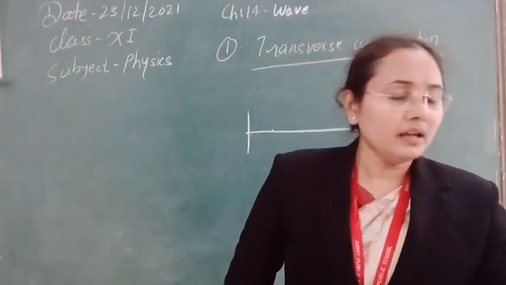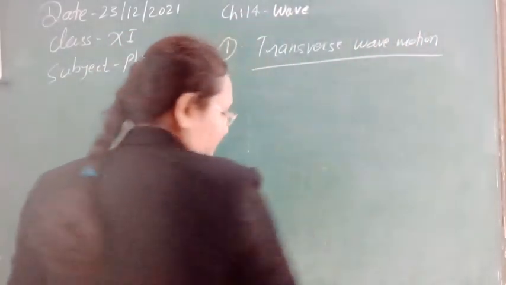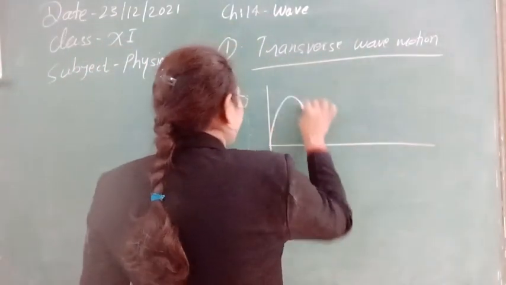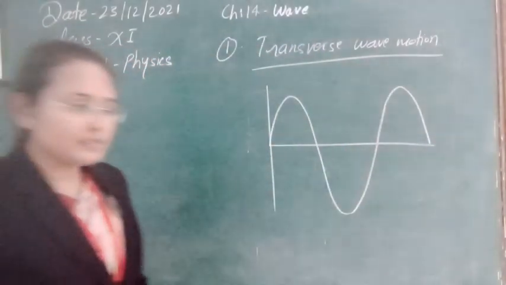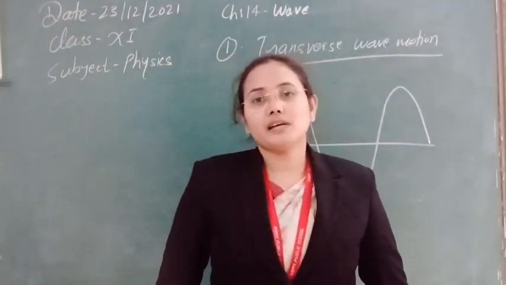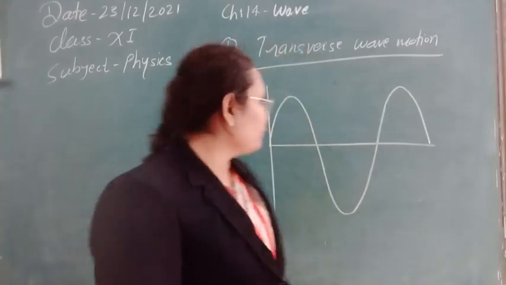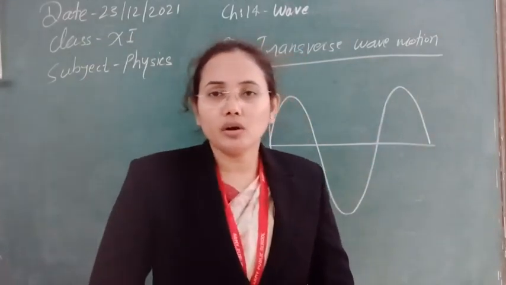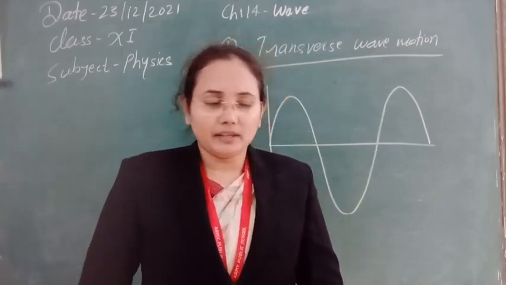Now in transverse wave motion, if you look at the graphical diagram, obviously we are talking about wave motion that is started by simple harmonic motion, and simple harmonic motions are represented by trigonometric functions, sine or cosine. So with a sine or cosine graph, you will get this kind of graph. This graph shows the motion of the wave, which is called a harmonic wave. We will talk about that exactly.